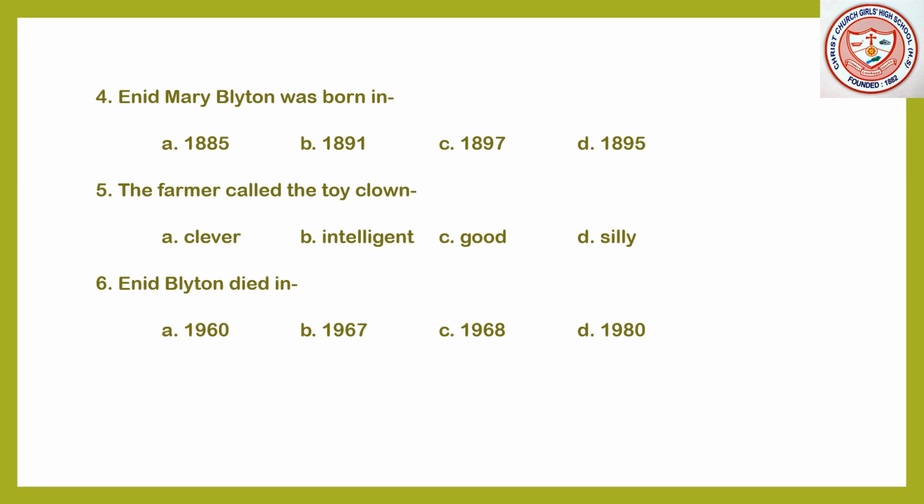1968, and D. 1980. Next one. Question number 7. Tuffy threw all the water at the A. Farmer, B. Doll, C. Cat, and D. Dog. Is that clear, students?